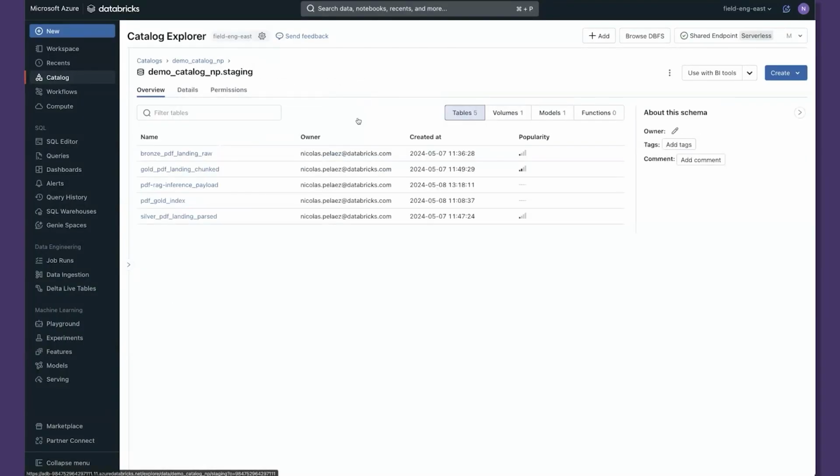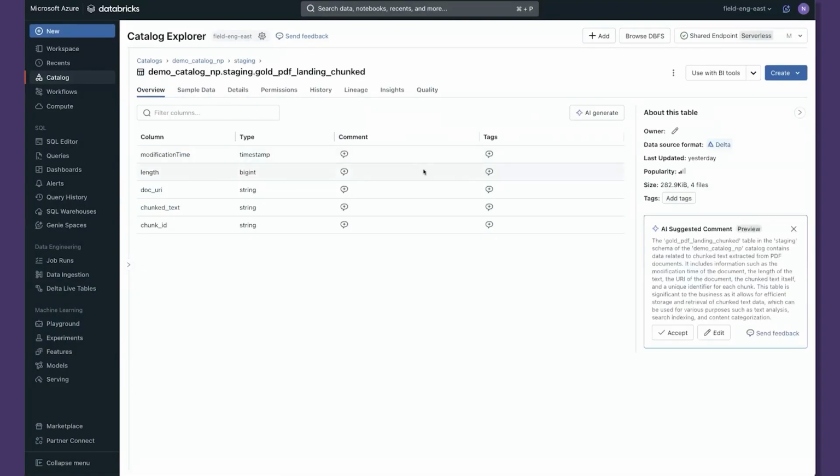So now that we've got our data in this nice chunked table, we need to turn it into a form that we can chain into our model and that our model can retrieve the relevant information when we ask it a question.